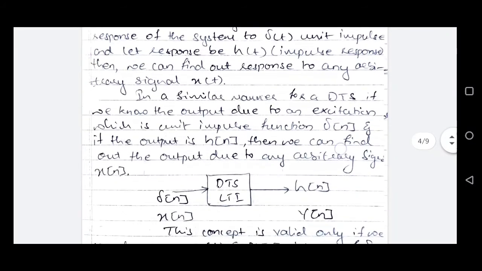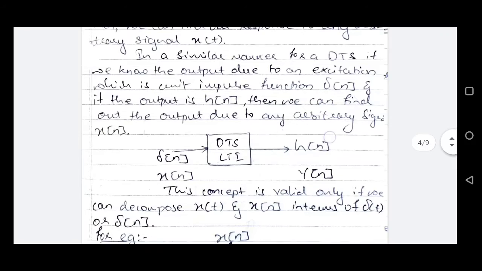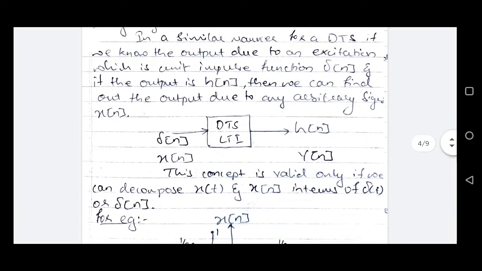And in a similar manner, the same explanation can be extended to discrete time signals and systems as well. If we consider a discrete time system and if we apply delta n, the discrete time unit impulse function, as an input, then the output from the LTI system we'll call h of n, which will be the discrete time unit impulse response of the system.